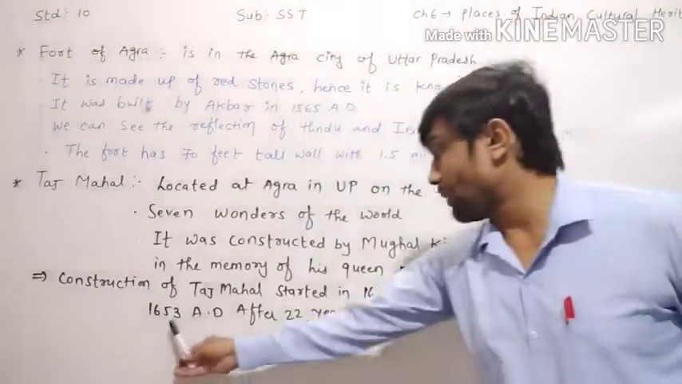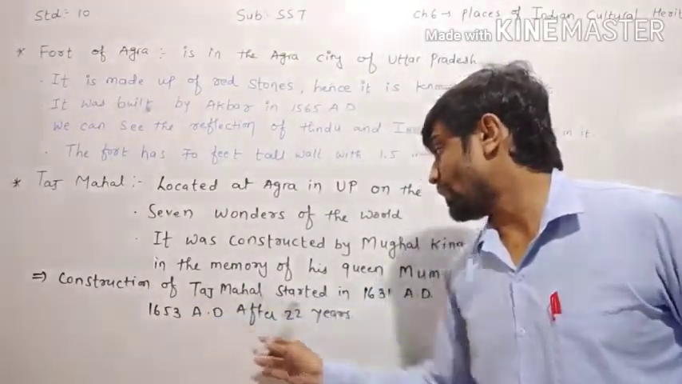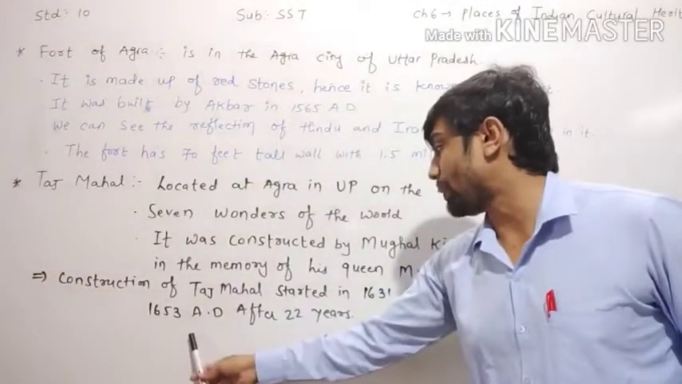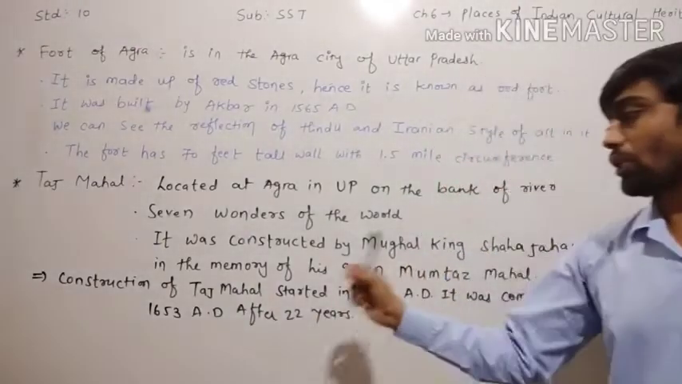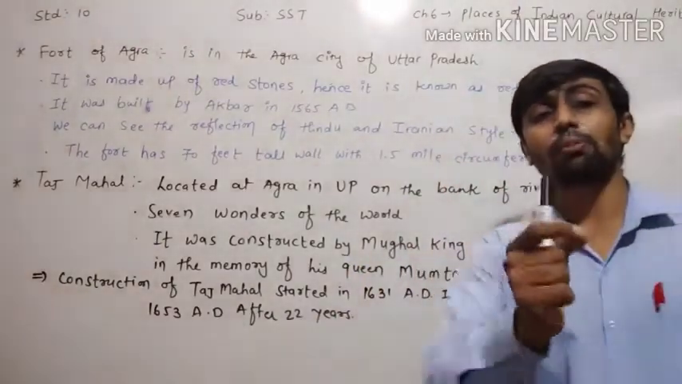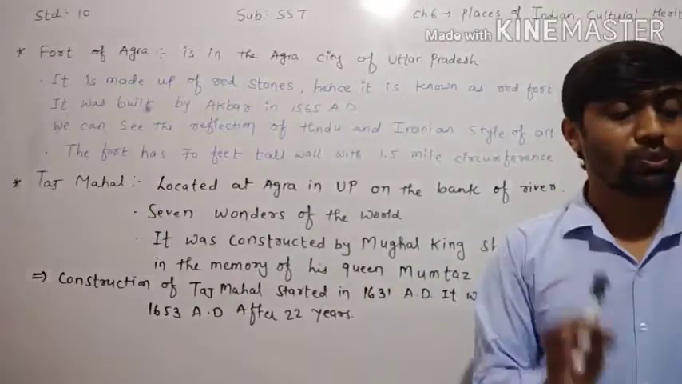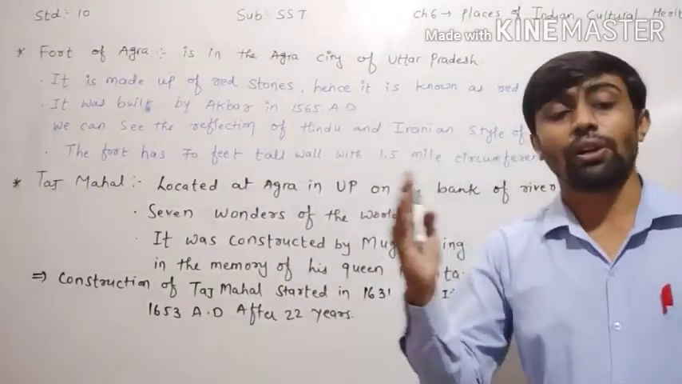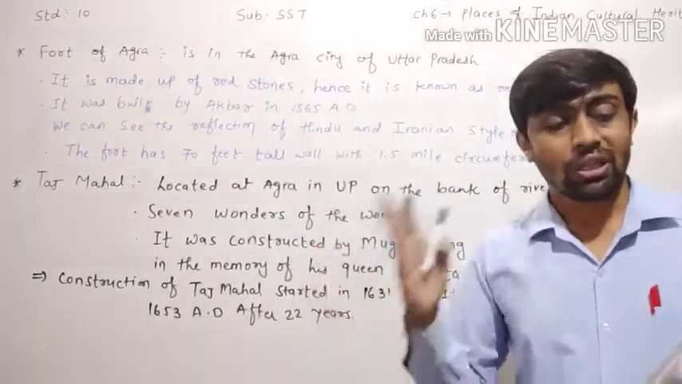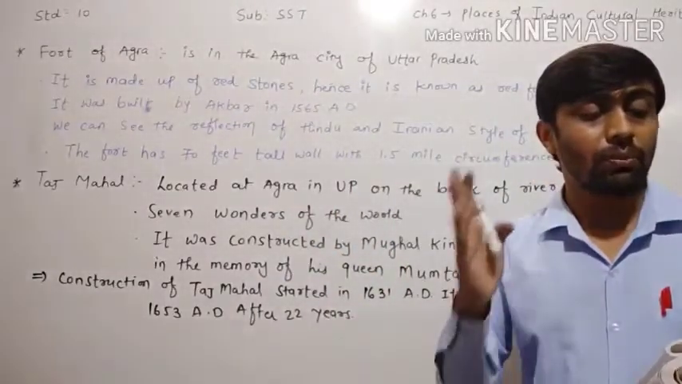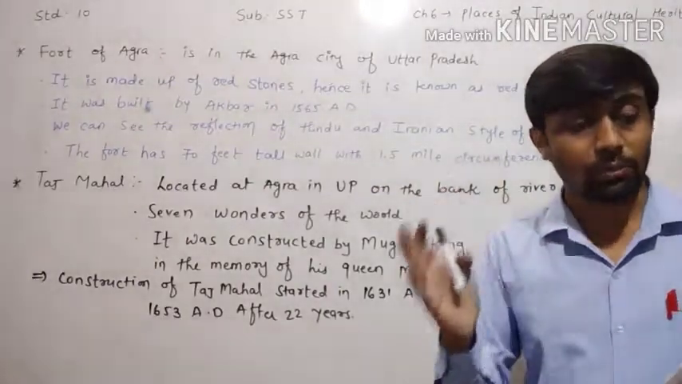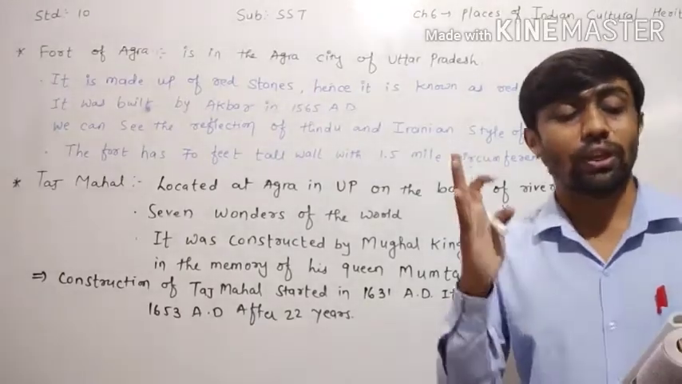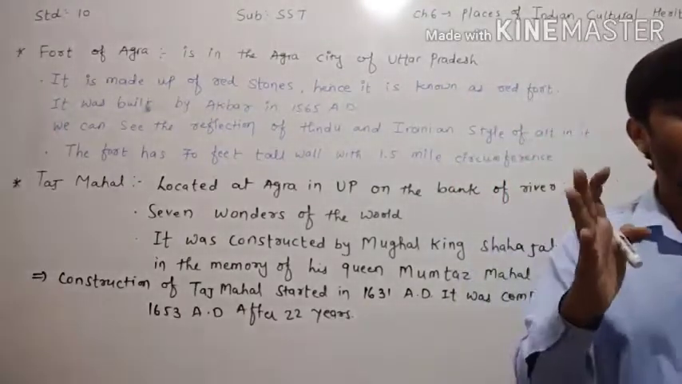You have to remember the years. The construction of the Taj Mahal started in 1631 and was completed in 1653. The duration between these two years is about 22 years. After 22 years, Shah Jahan used expert Indian sculptors; besides them, Iranian, Arabian, Turkish and European artisans were also engaged in the construction of the Taj Mahal.